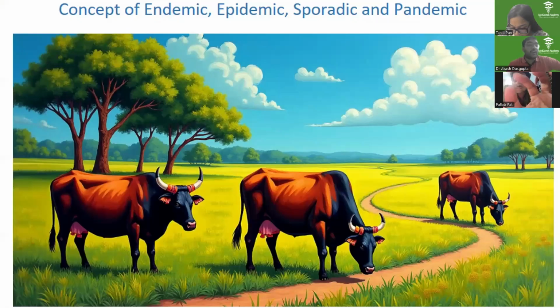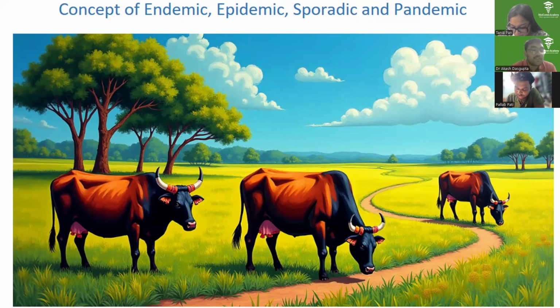Now, if there are outbreaks, how do I know which to call endemic, what to call epidemic, what to call sporadic, what to call pandemic? So what is endemic? I like to explain this with cows.